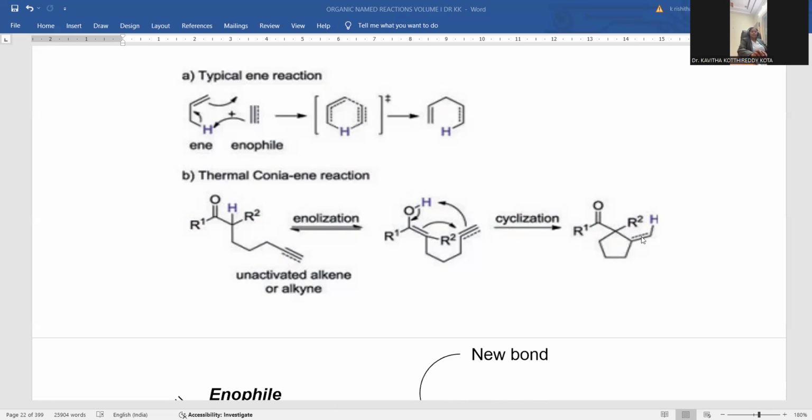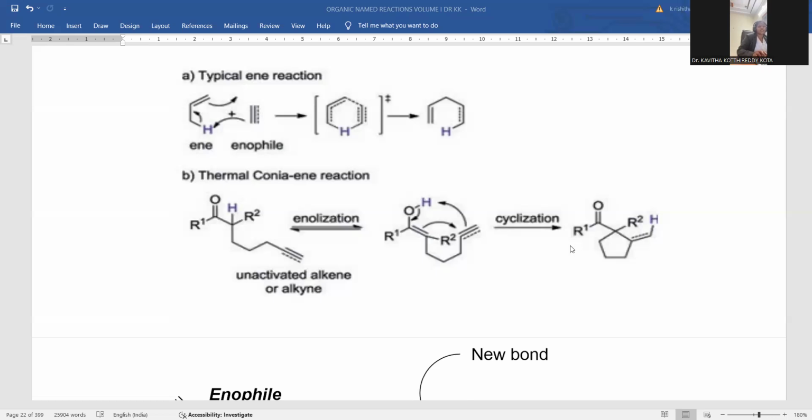This is the way the internal ene reaction is also accomplished, not only allylic hydrogens but also the enolic forms are treated as allylic hydrogen that also participate in this ene reaction.